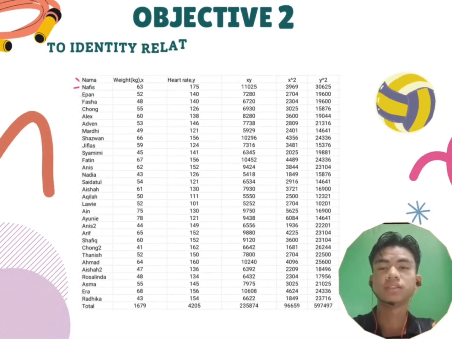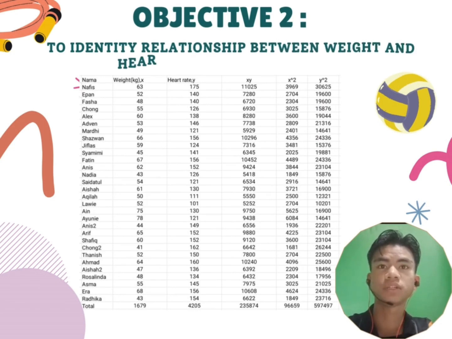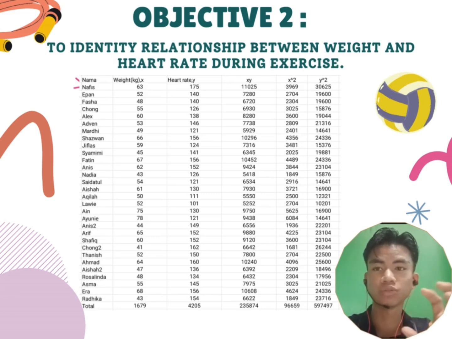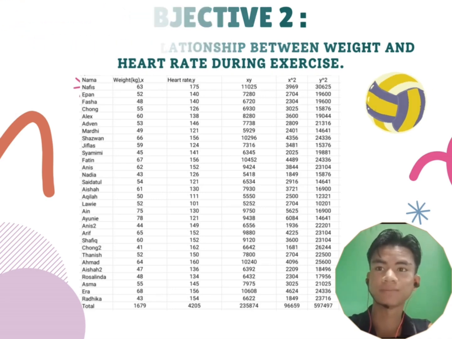This is objective 2, to identify the relationship between weight and heart rate during exercise. The table shows the data that we collected, weight and heart rate. There we find x, y, x squared and y squared to get the total of each, to use it to find the r for the correlation.